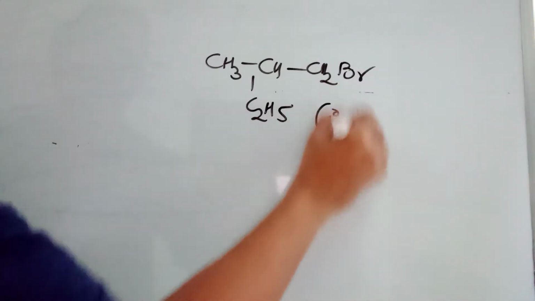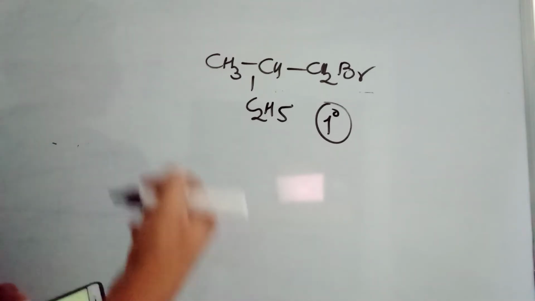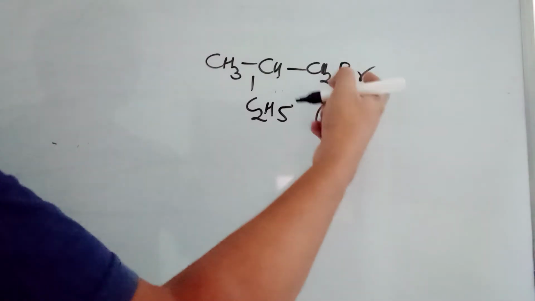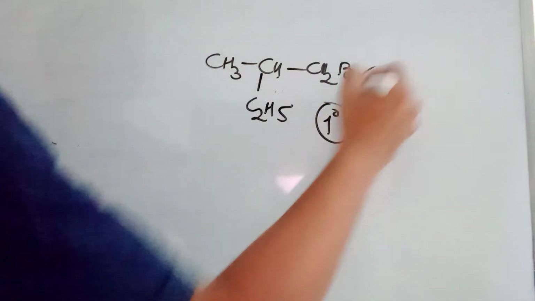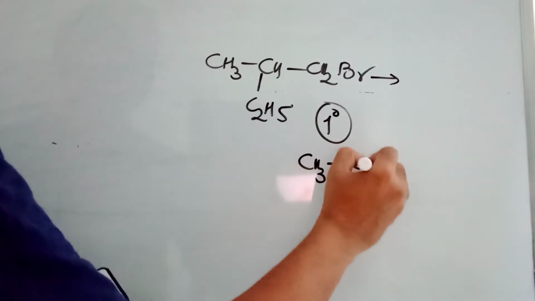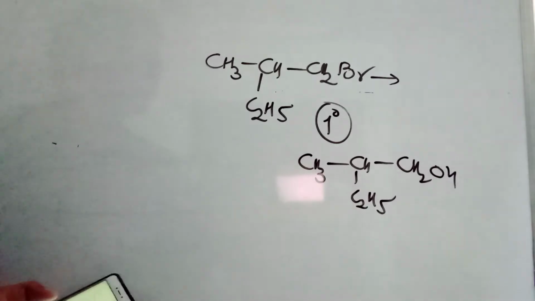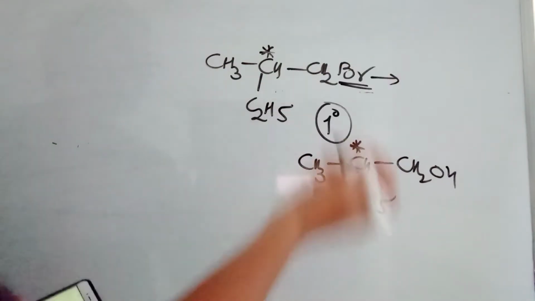It's a 1 degree primary alkyl halide. Primary alkyl halides generally undergo SN2 reaction. Bromine is going to be replaced, CH3, CH, C2H5. It will be CH2OH. No effect on this chiral carbon because this bromine is not there.